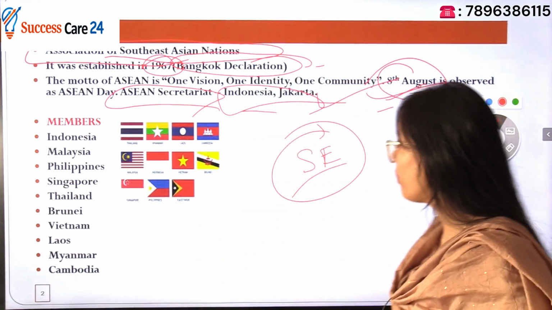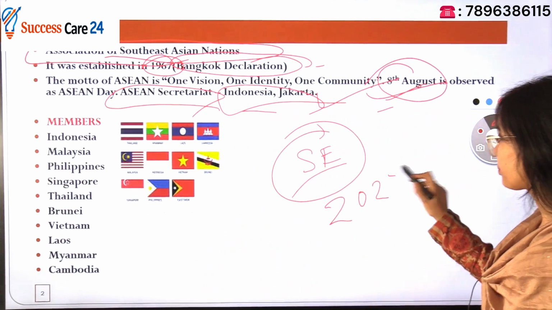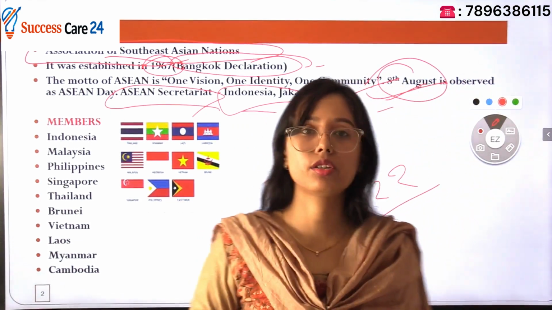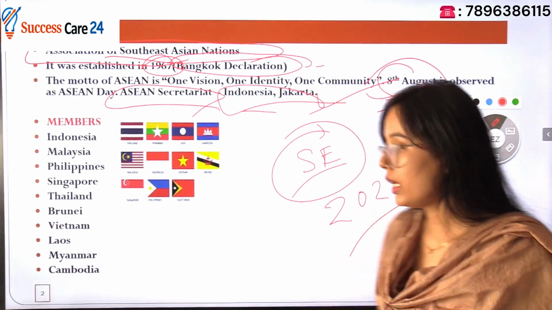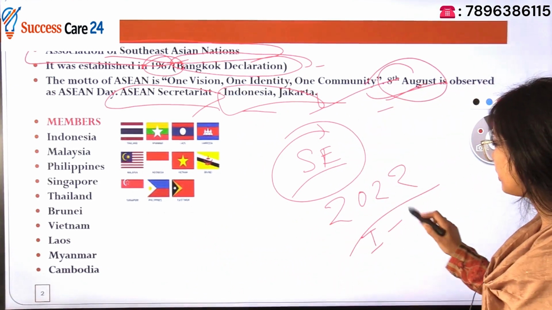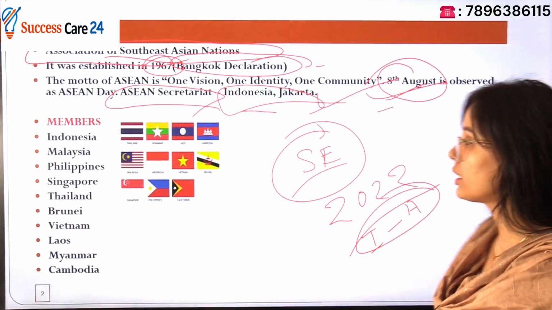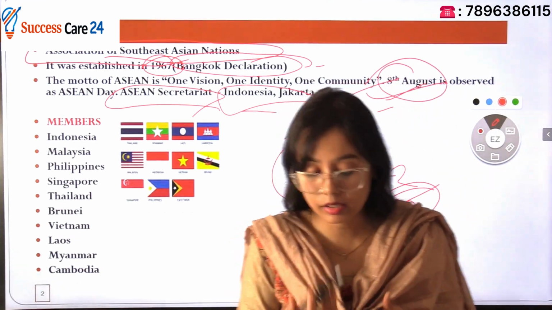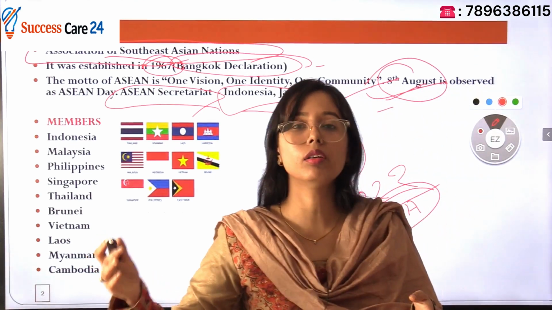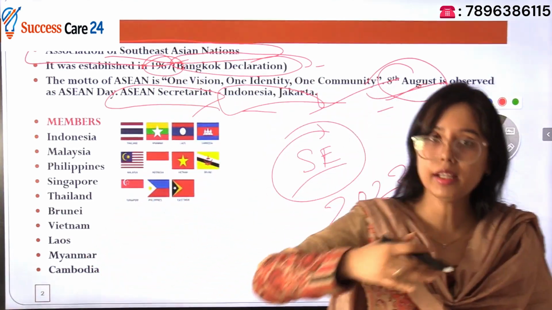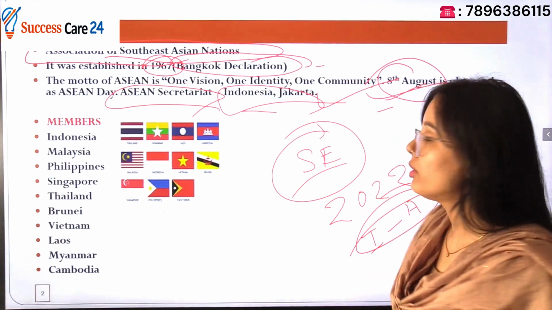And one more important thing, 2022. 2022 actually marked the 10 years of friendship between India and ASEAN, and that's why the India-ASEAN year was declared in 2022. So India is a very important partner of ASEAN. There's a lot of trade going on between the ASEAN countries and India. Now the members, let's see the members.